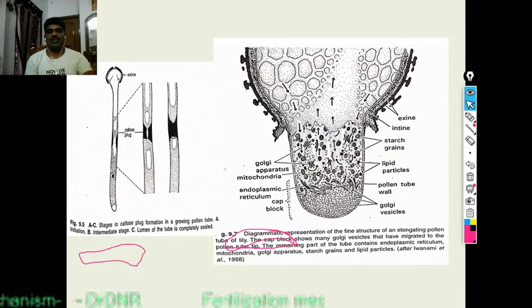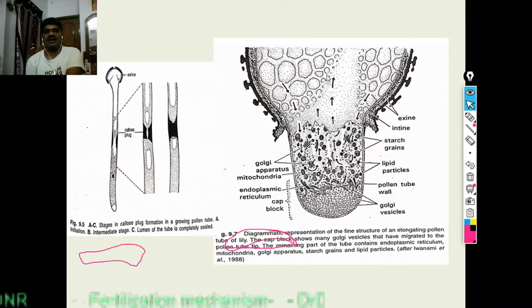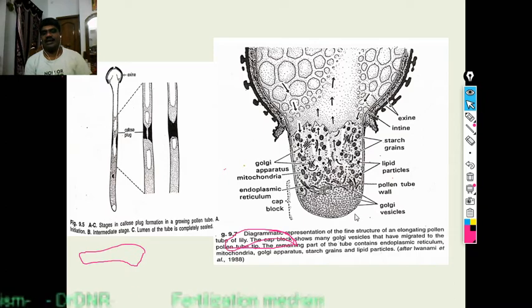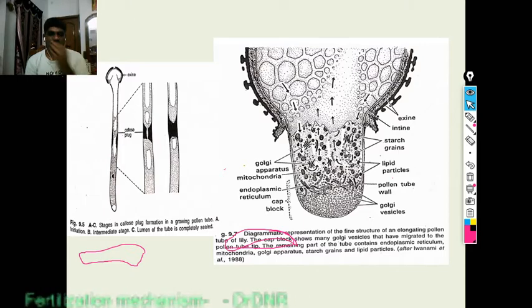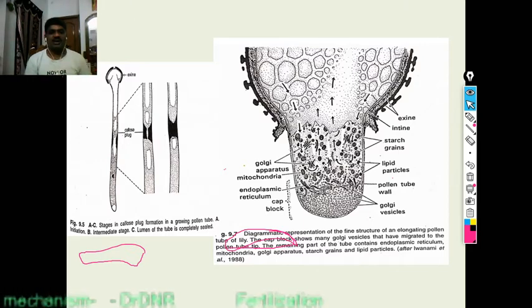Here you can see the pollen tube. At the head, callose plugs are formed. Exine and intine: mainly from the intine pectin layer, the pollen tube will germinate. The intine layer is formed with pectin, and the outer layer is sporopollenin. At the tip of the pollen tube, Golgi apparatus, mitochondria, endoplasmic reticulum, lipids, Golgi vesicles, starch grains, carbohydrates, and boron are all present.